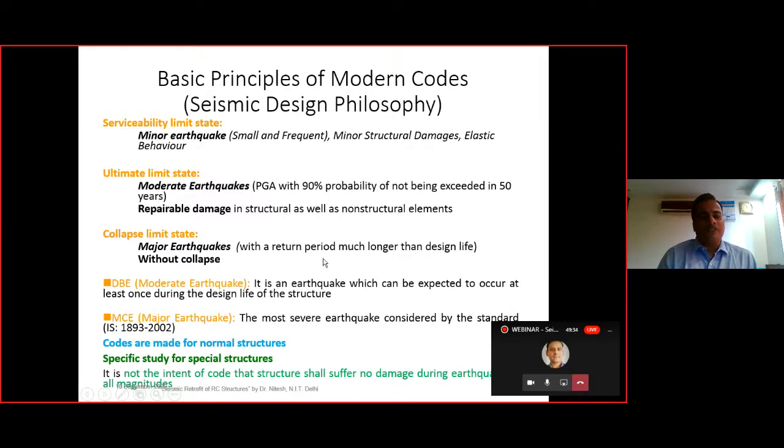The collapse prevention is another thing. Then the codes are made for normal structures. A specific study for special structures is needed. So obviously it is not the intent of the code that we will be designing to resist a nuclear attack. It is the earthquake resistance only that we are providing. In the case of the most severe earthquake, it is not sure that we are going to be protected, but yes, the building should not collapse. That is the collapse limit state. And for the special structure, we have to go for special designing.